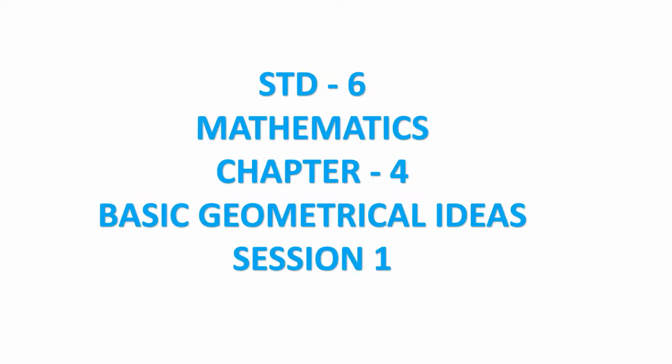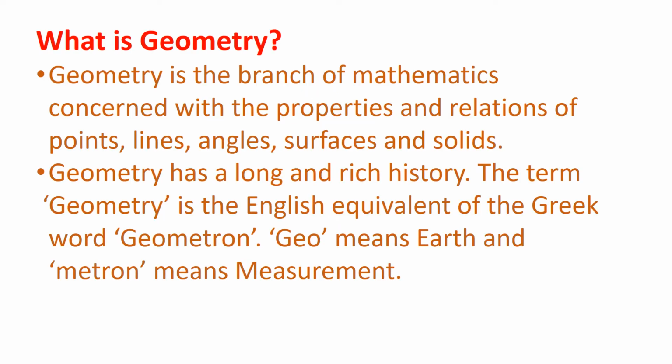Now in this session I am going to start with the next chapter, chapter 4, that is basic geometrical ideas. What is geometry?